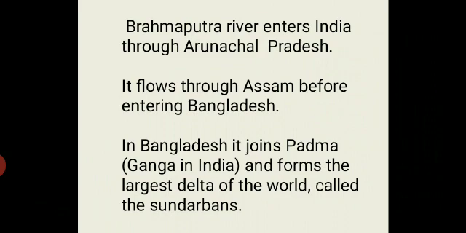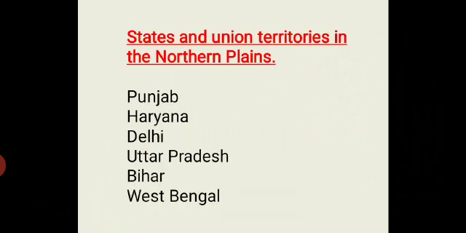So this was all about the three river basins of our northern plains. Now we will talk about the states and union territories that are covered by the northern plains, and these are: number 1, Punjab; number 2, Haryana; number 3, Delhi; number 4, Uttar Pradesh; number 5, Bihar; and number 6, West Bengal.